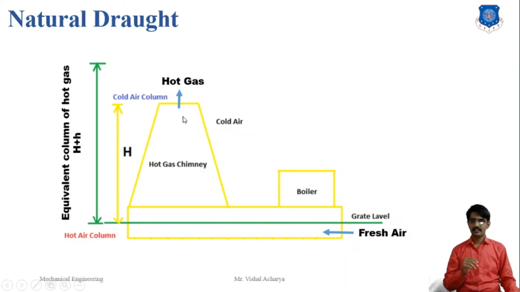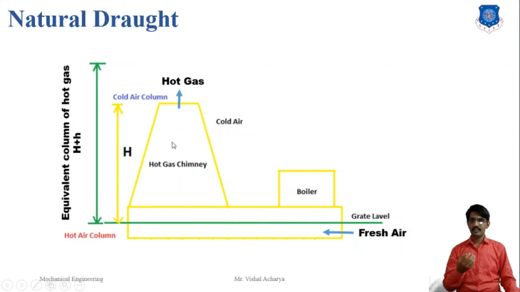The figure indicates that in the starting, the chimney is not filled with hot gas. First, atmospheric air fills it. When combustion starts, the gas passes through the components and into the chimney.